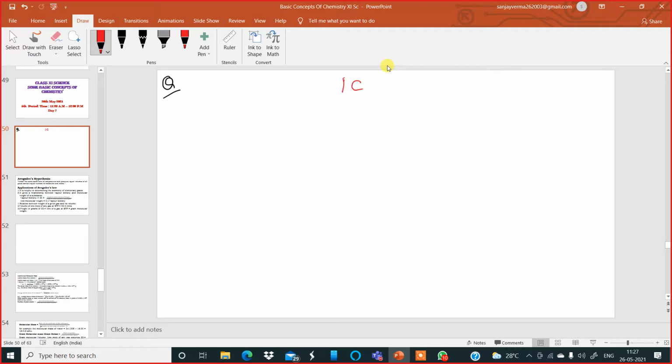I write the symbol of the elements first. First I am writing carbon, then I am writing aluminum, then I am writing oxygen, and then I will join these three elements in a triangular fashion like this.